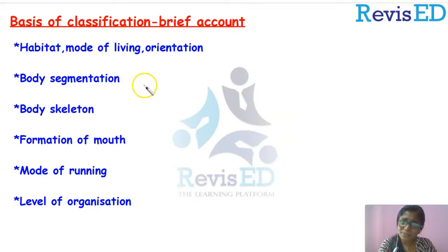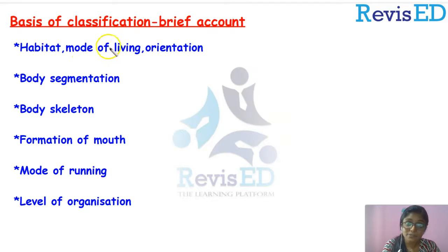Do you remember those points? Yes, we discussed in the first session the habitat, mode of living and orientation of animals. Based on this, we can classify animals into several groups, right? What were the habitats we discussed? Yes, we discussed aquatic habitat, terrestrial habitats and aerial habitats.